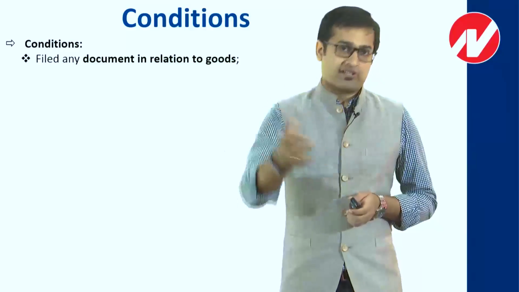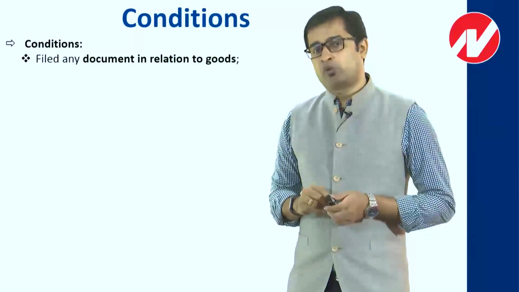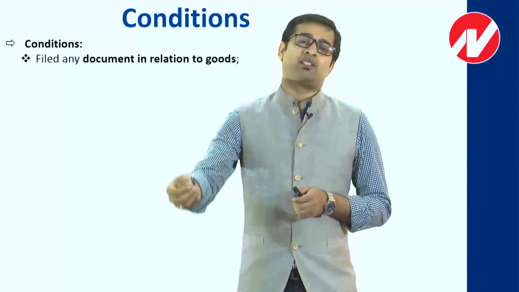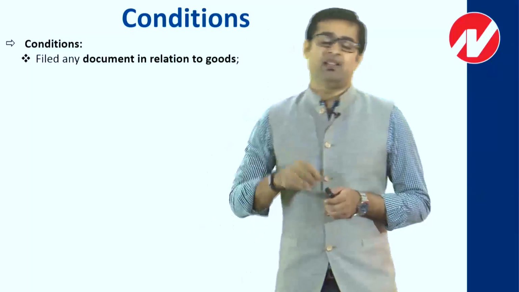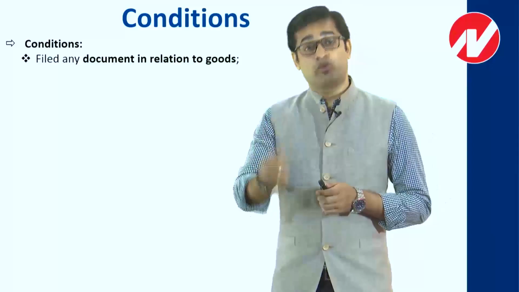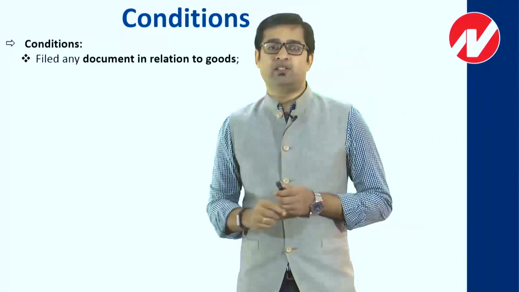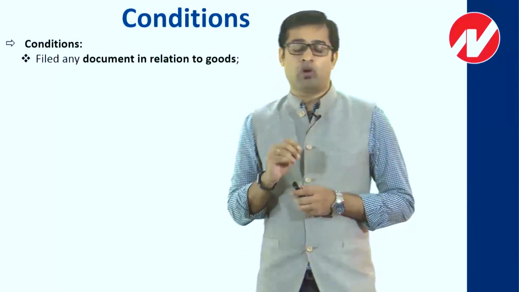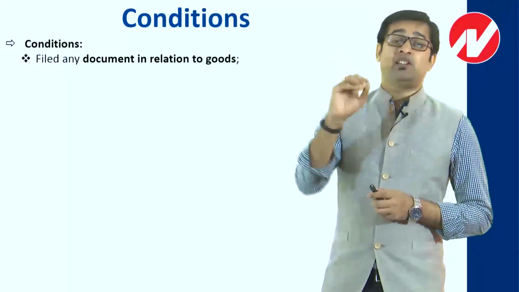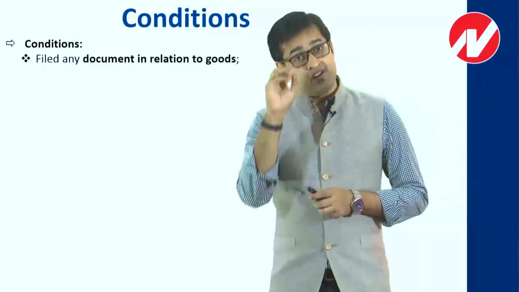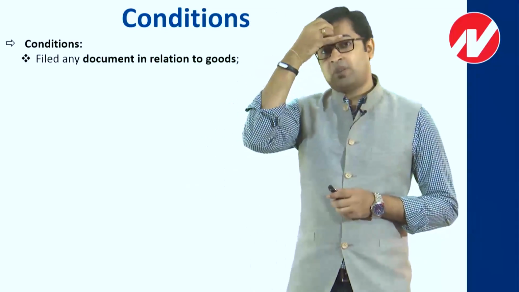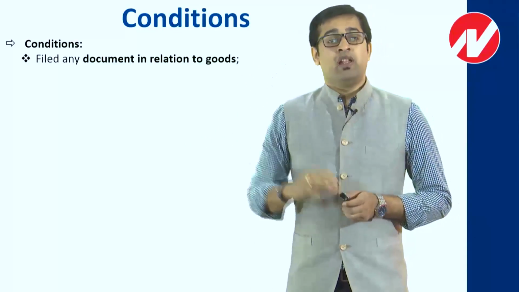In the same way, if I exported some goods for which I am approaching Settlement Commission, whether I filed a shipping bill or bill of export for that? If someone brought goods as baggage with them, or is carrying them, have I filed a declaration for that? If it came by post or by courier, have I given a declaration to the postal department or to the customs department? So basically, whether all the necessary documents in relation to the goods have been filed, and then in relation to those goods you are applying to Settlement Commission.